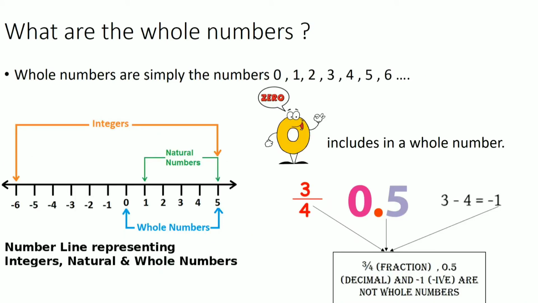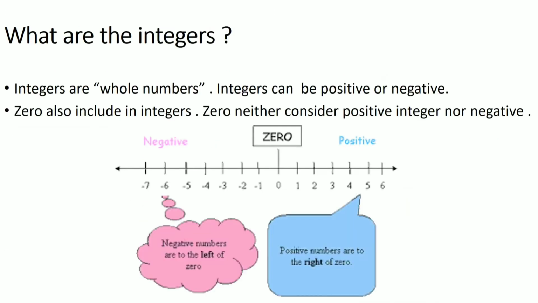What are the whole numbers? Whole numbers are simply the numbers that also include 0 in it: 1, 2, 3, 4, 5, 6 and so on. But the whole numbers don't include fractions, decimals and numbers that contain a minus. What are the integers? Integers are also considered whole numbers. Integers can be positive or negative, and 0 is also included in the integers, whereas 0 can be neither a positive integer nor a negative integer.